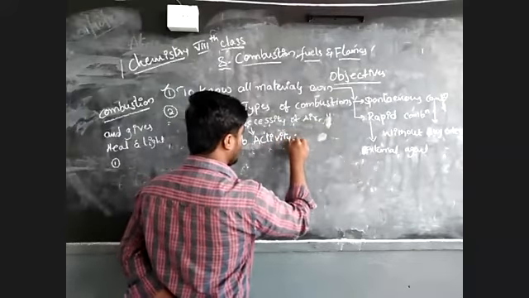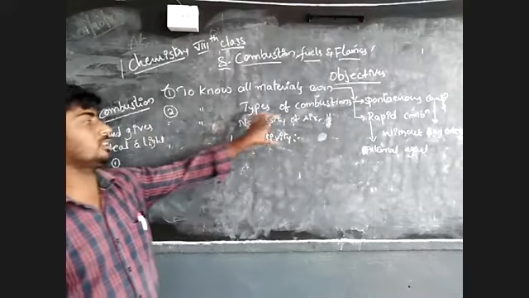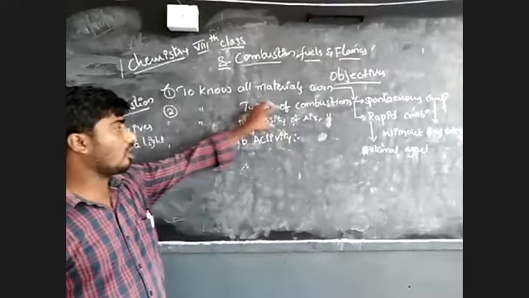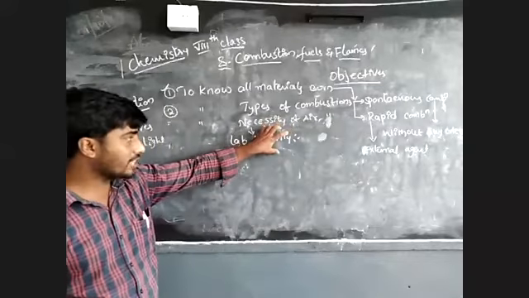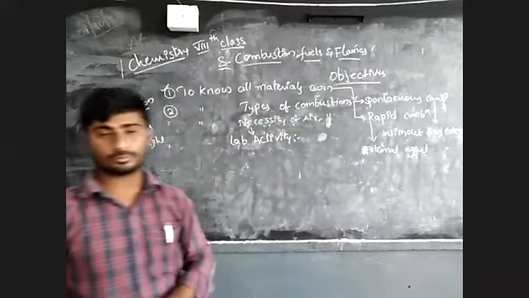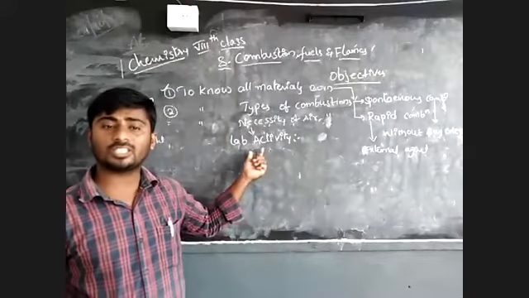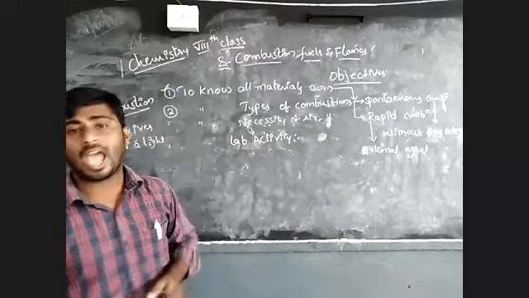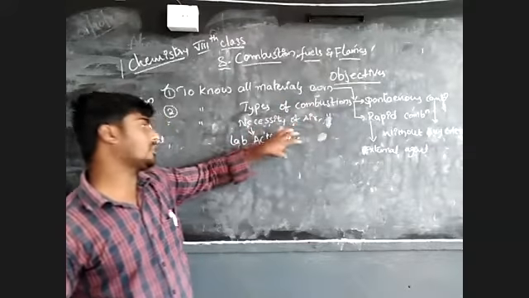Oxygen helps in burning. Oxygen or air is necessary for burning. Whether this statement is correct or not, we have to verify by doing one activity. Already we did one activity, so one more lab activity we have to do.